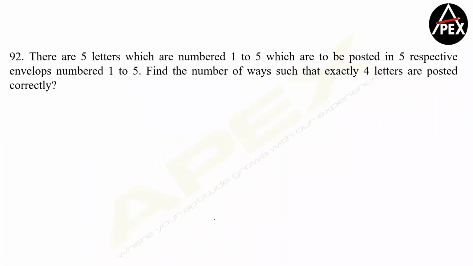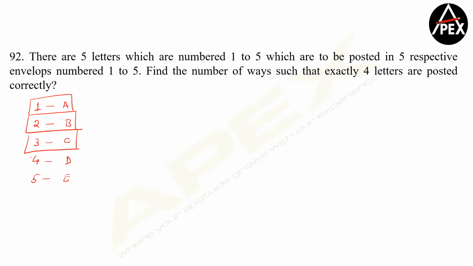Can we solve this, please? The question says 5 respective envelopes, which means letter 1 has to go to A, letter 2 has to go to B, letter 3 has to go to C, letter 4 has to go to D, and letter 5 has to go to E. This is what I mean by 5 letters and 5 respective envelopes.